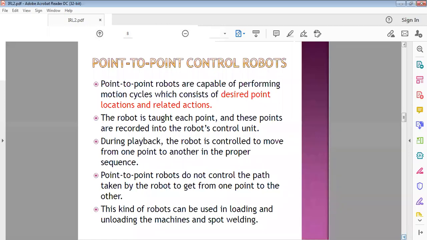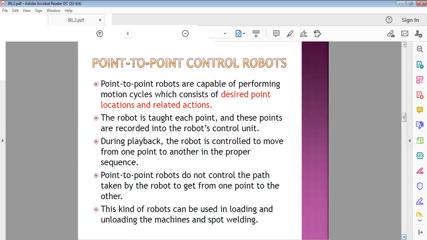After finishing the product, it has to remove it from the machine to the destination point of the finished product. This kind of action is done by point-to-point controllers.